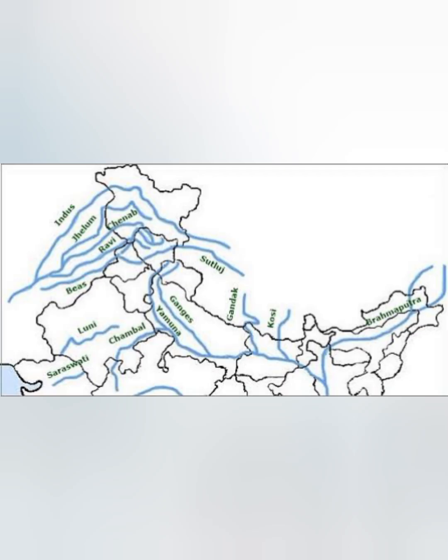If you compare the Himalayan river system and the Peninsula river system, the Himalayan rivers are basically perennial in nature. They are snow fed as well as they also acquire water from rainfall and they are flowing throughout the year. That is why they are called perennial. And the river basins are larger in size as compared to the Peninsula region.